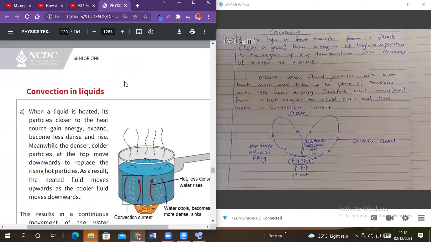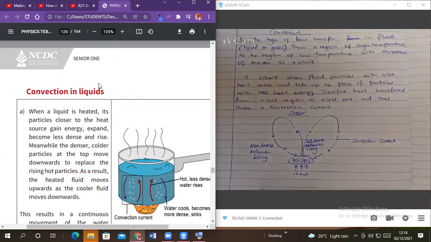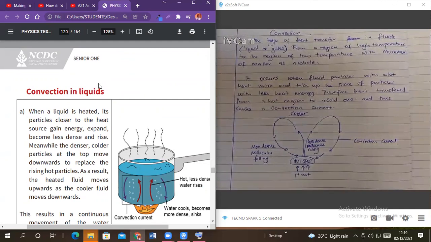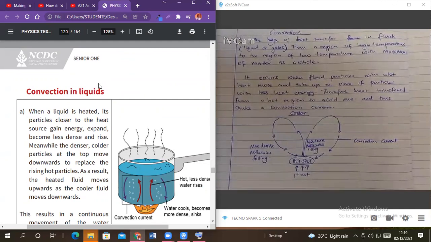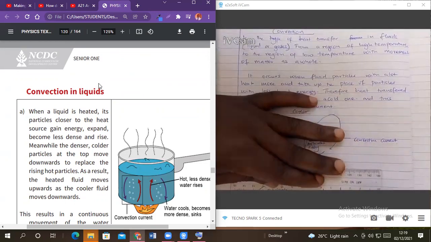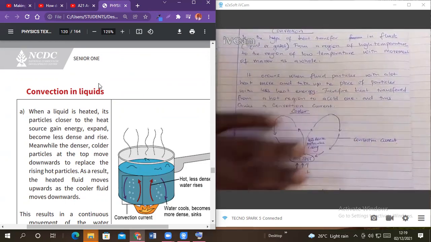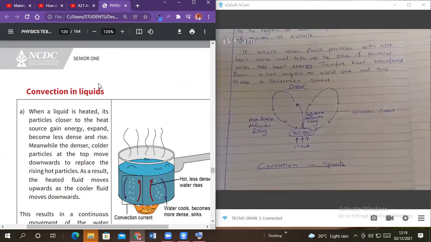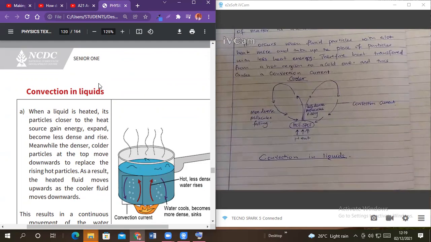Now we are going to look at convection in liquids. Dakia, are you there? Yes. Okay, very good. Convection in liquids. Okay, there. That's where we are.